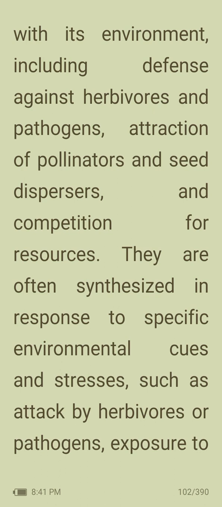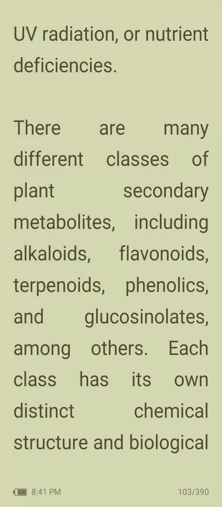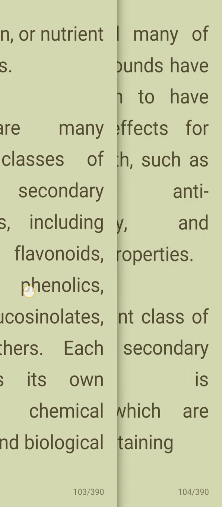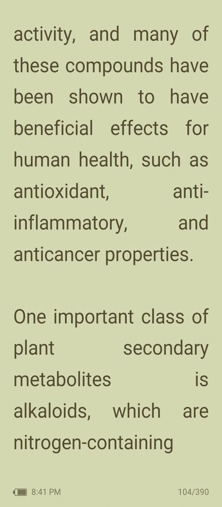They are often synthesized in response to specific environmental cues and stresses such as attack by herbivores or pathogens, exposure to UV radiation, or nutrient deficiencies. There are many different classes of plant secondary metabolites, including alkaloids, flavonoids, terpenoids, phenolics, and glucosinolates, among others. Each class has its own distinct chemical structure and biological activity, and many of these compounds have been shown to have beneficial effects for human health, such as antioxidant, anti-inflammatory, and anti-cancer properties.